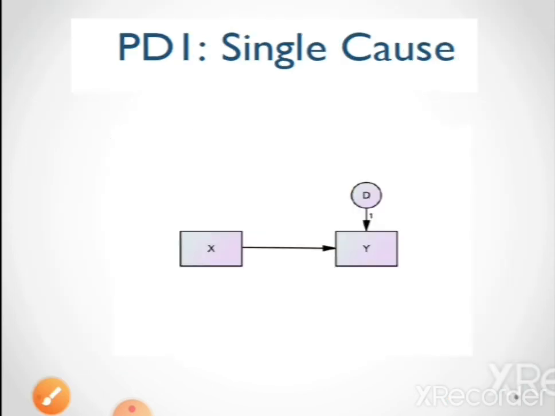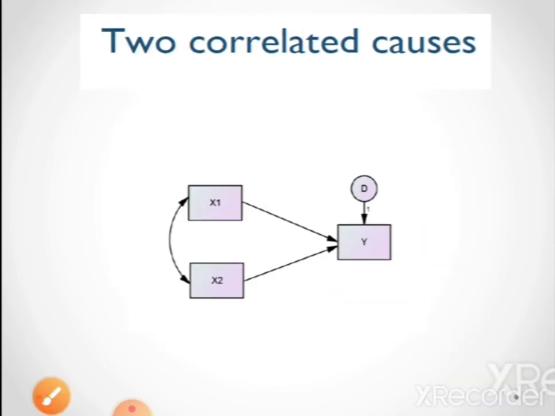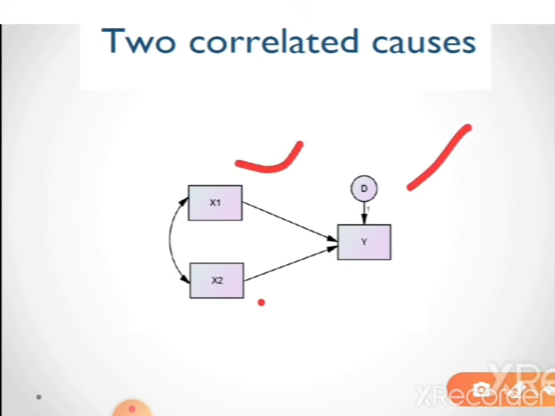This is the path diagram of a single cause. Here x and d are showing their relation with y. Next, with two correlated causes, we can see y is depending on d, x1 and x2, while x1 and x2 are correlated.